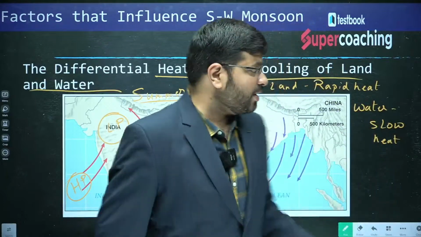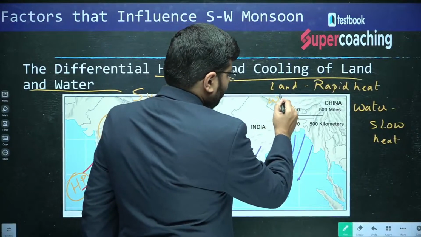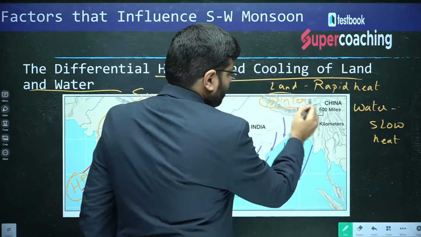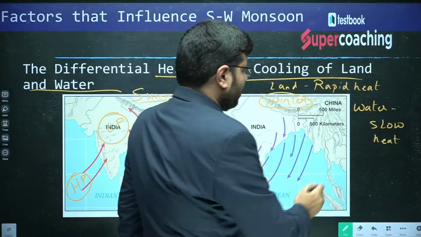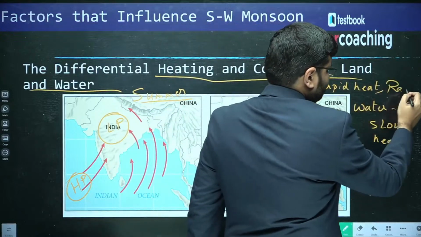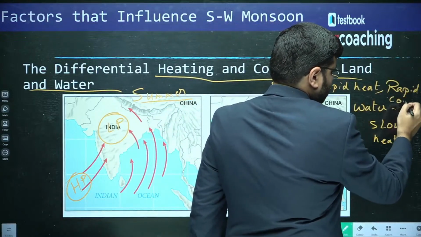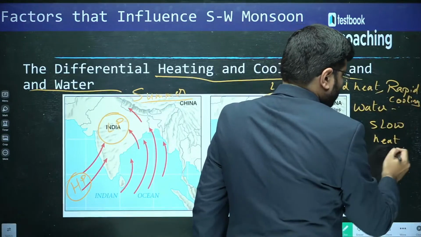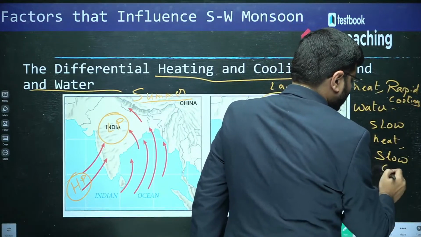And by the time winter arises, land is also known for rapid cooling. Water is slow cooling.